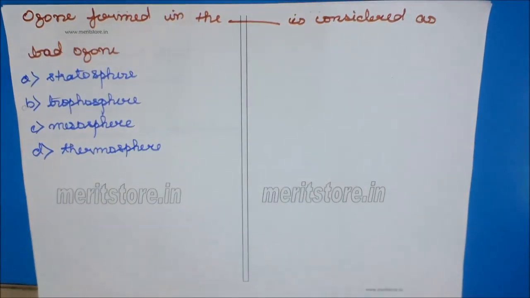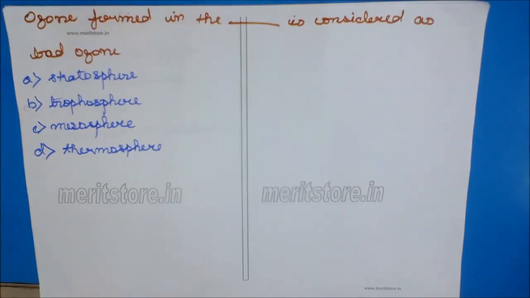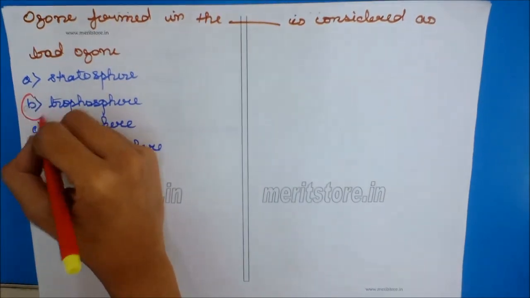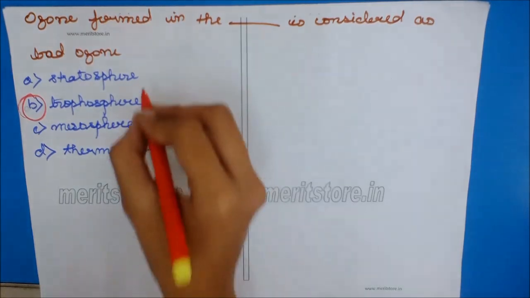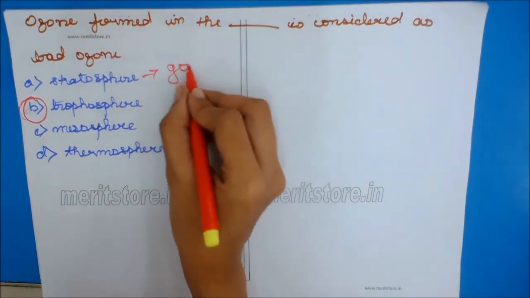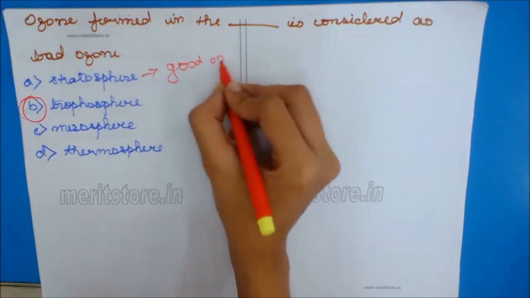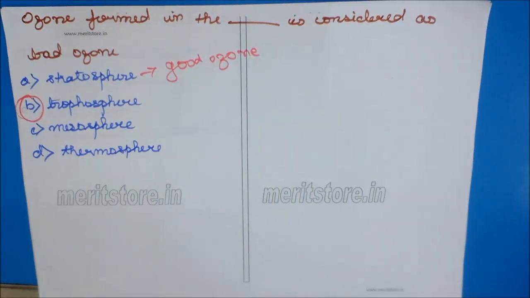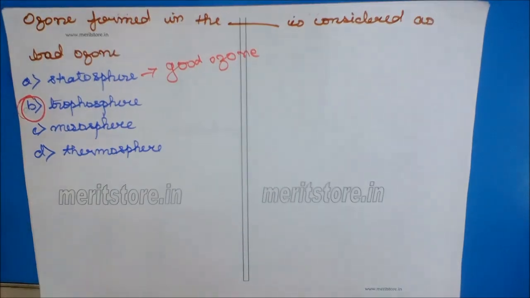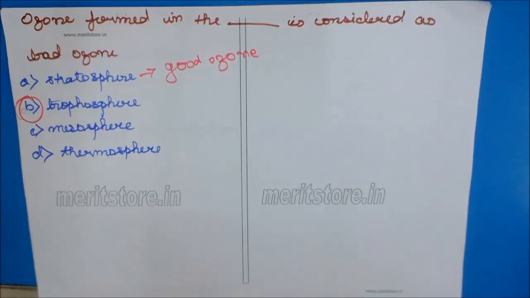Ozone formed in the dash is considered as bad ozone. The correct option is troposphere, as in stratosphere this is good ozone. Here no ozone layers are found. So the correct option is B.